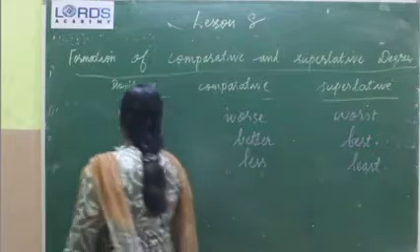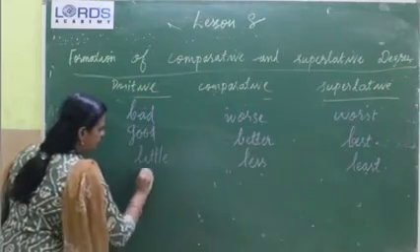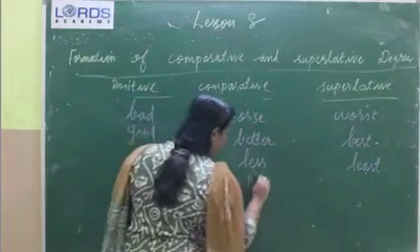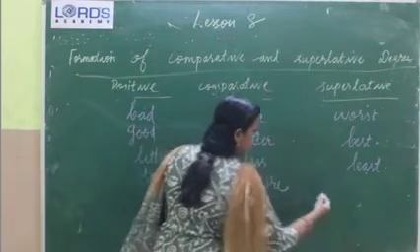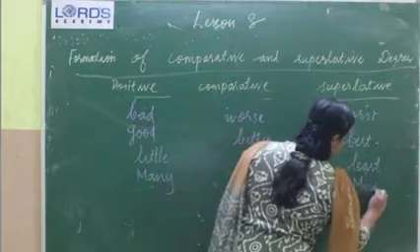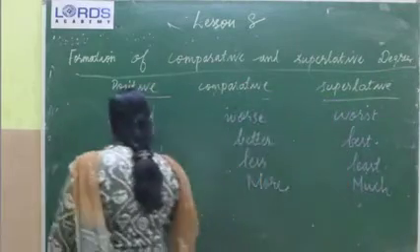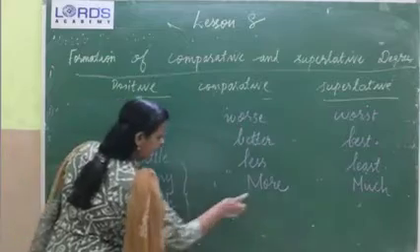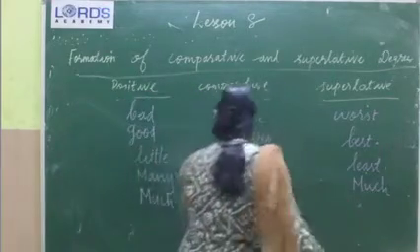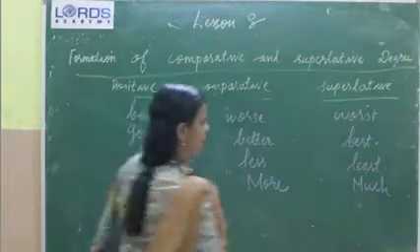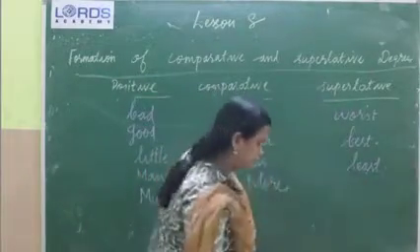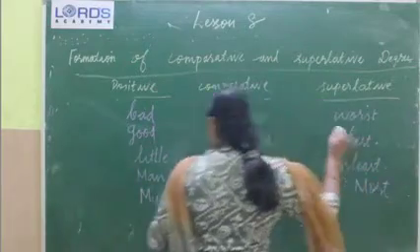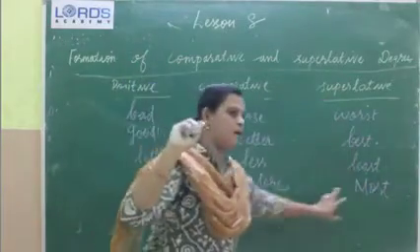Okay, then much, many, more, most. Much, more, most.